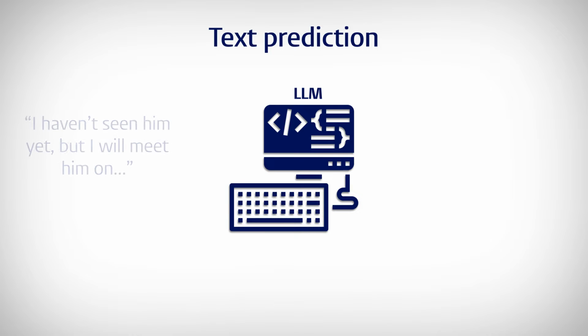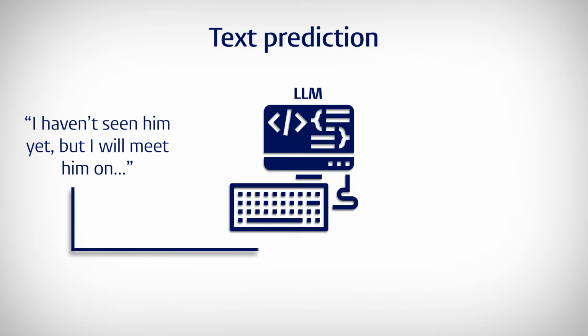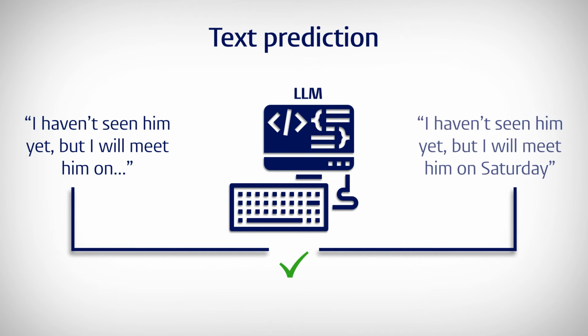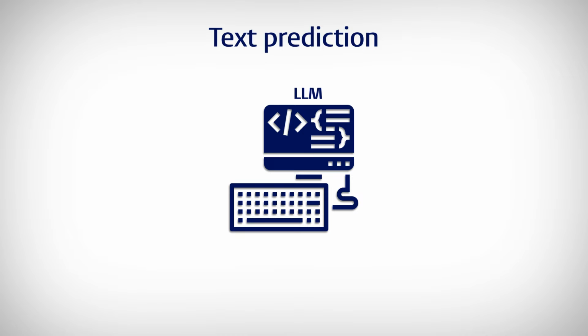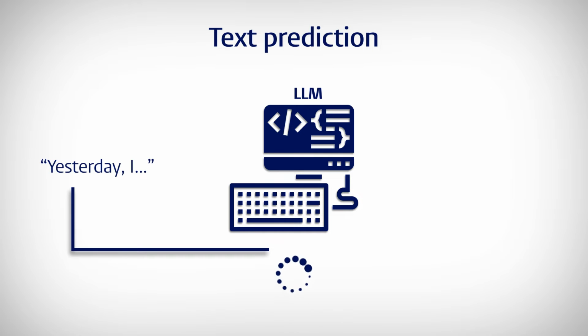Suppose that I say, oh, I haven't seen him yet, but I will meet him on, well, Monday maybe, Tuesday, Saturday. Our best prediction here might be probabilistic. There is about a 1 in 7 chance for each day of the week. And of course, in many cases, the possibilities are even more wide open. If I start a sentence with the words, yesterday, well, that could be a lot of things.